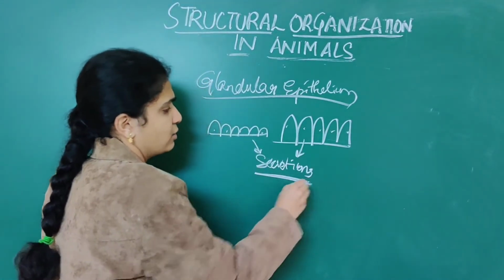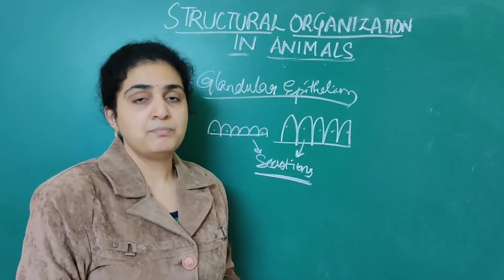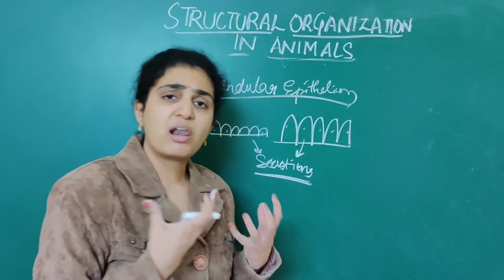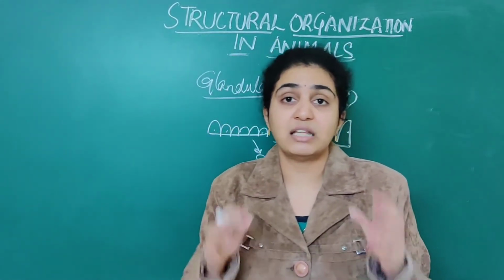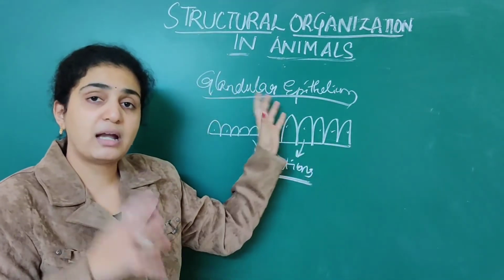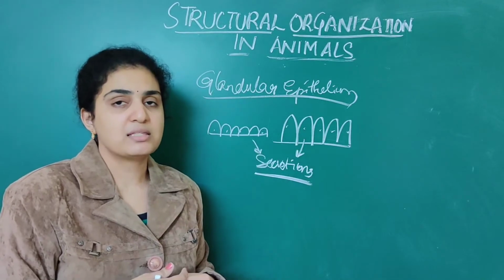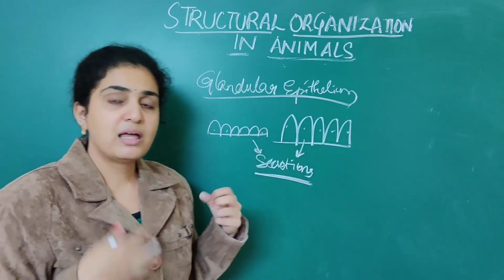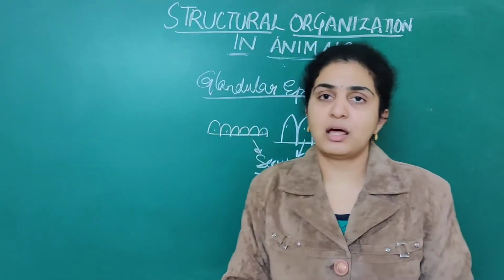In glandular epithelium, what are the examples we see? All our salivary glands, because salivary glands secrete saliva, which is a secretion. So it comes under glandular epithelium.